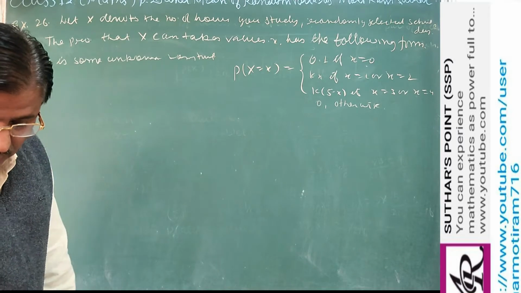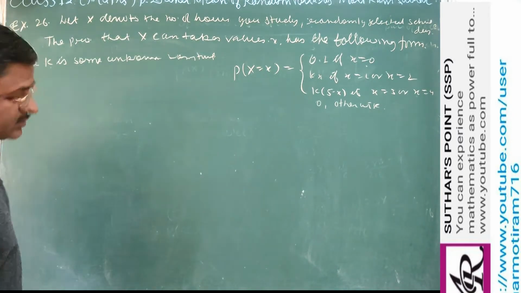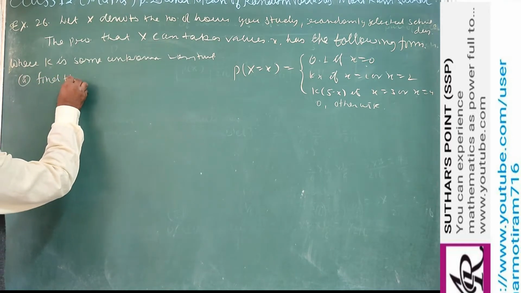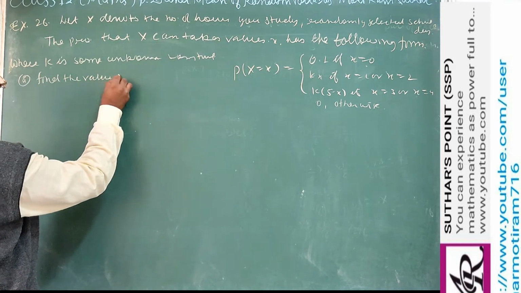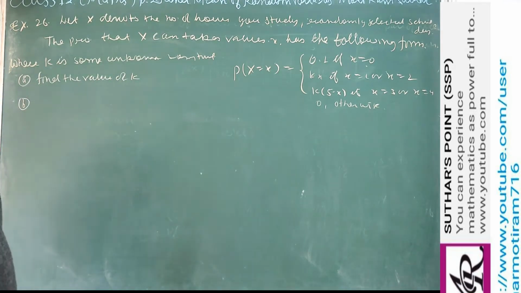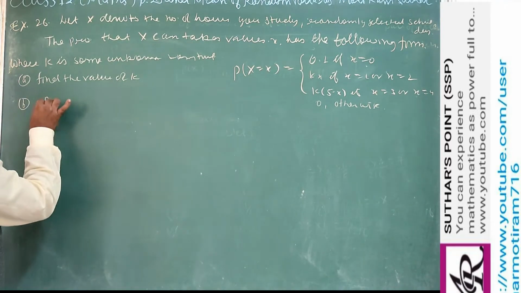Now the question says: find the value of k. First, find the value of k. Second, there are three parts. What is the probability that you study at least 2 hours?